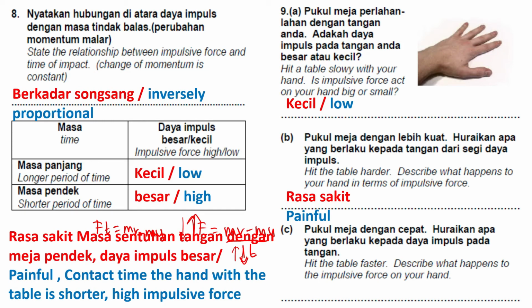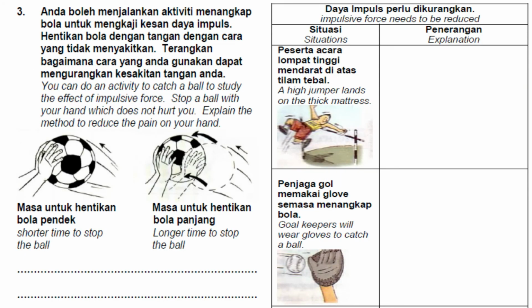You have to hit the table faster, so the time here is lower. When the time is lower, the impulsive force is higher, so that's why you feel pain. Actually, impulsive force is similar to feeling pain. So high impulsive force means it's more painful.